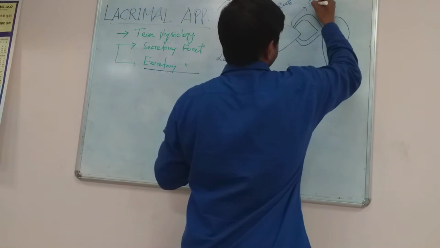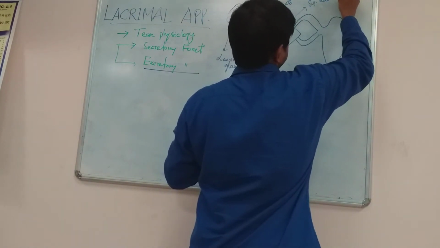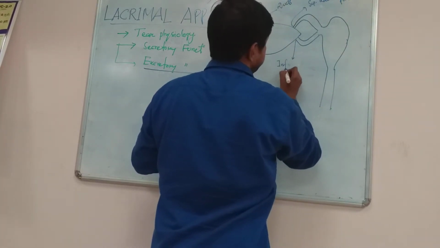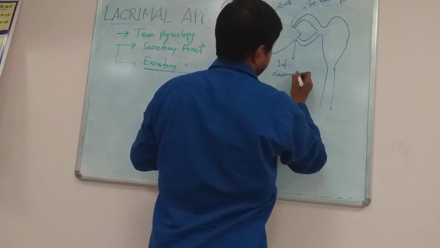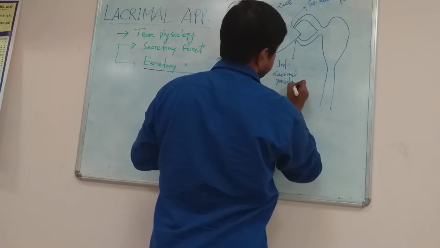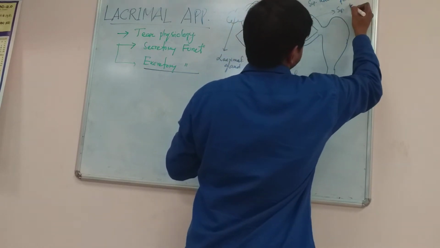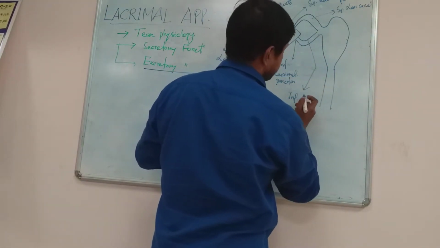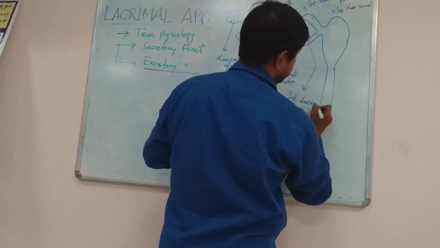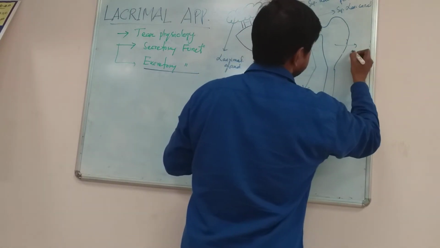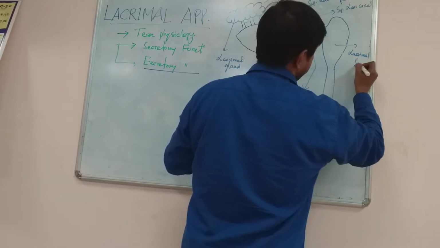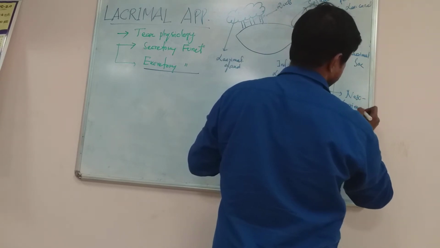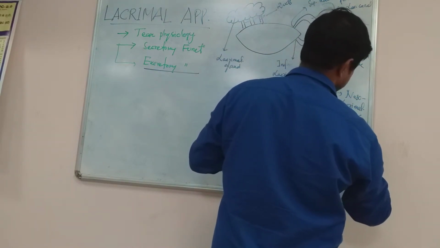This is the superior lacrimal punctum. Then inferior lacrimal punctum. This is the superior lacrimal canal. This is the inferior lacrimal canal. This is the lacrimal sac. This is the nasolacrimal duct, also known as canal.